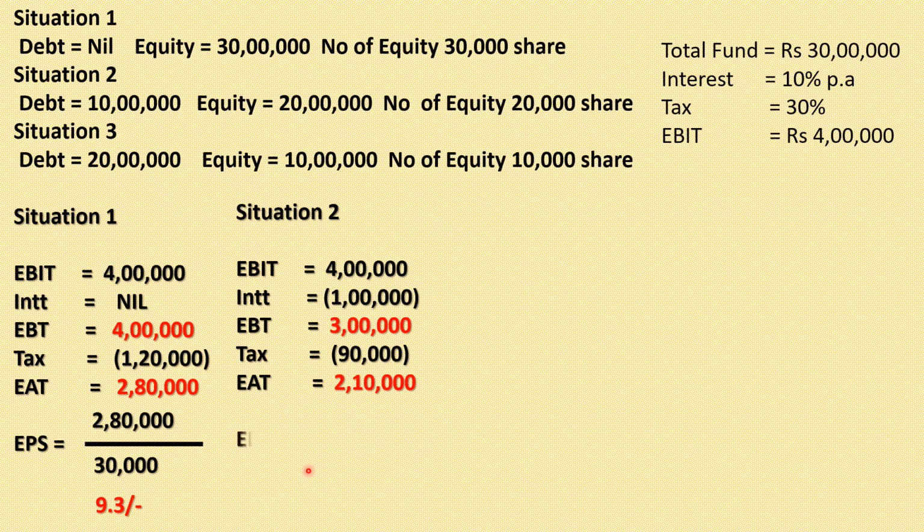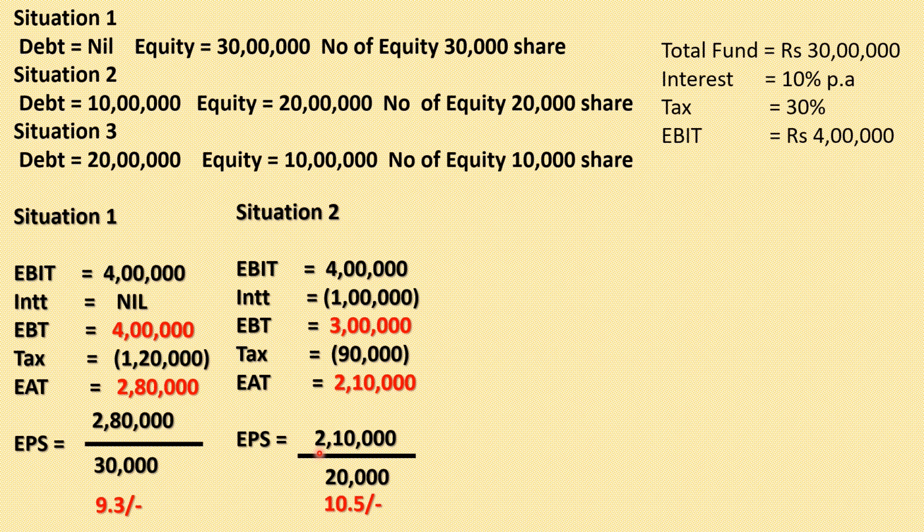Now let us calculate the earning per share. The formula is EAT divided by the number of equity shares. Here the EAT is 2 lakh 10,000 rupees, and the number of equity shares is 20,000. So the earning per share is 10.5. So here we have seen that when the ROI is greater than COI, here the ROI is 13.33%, as we have seen earlier, and the COI, the cost on investment, is 10%. So here the return is more and the cost is less.